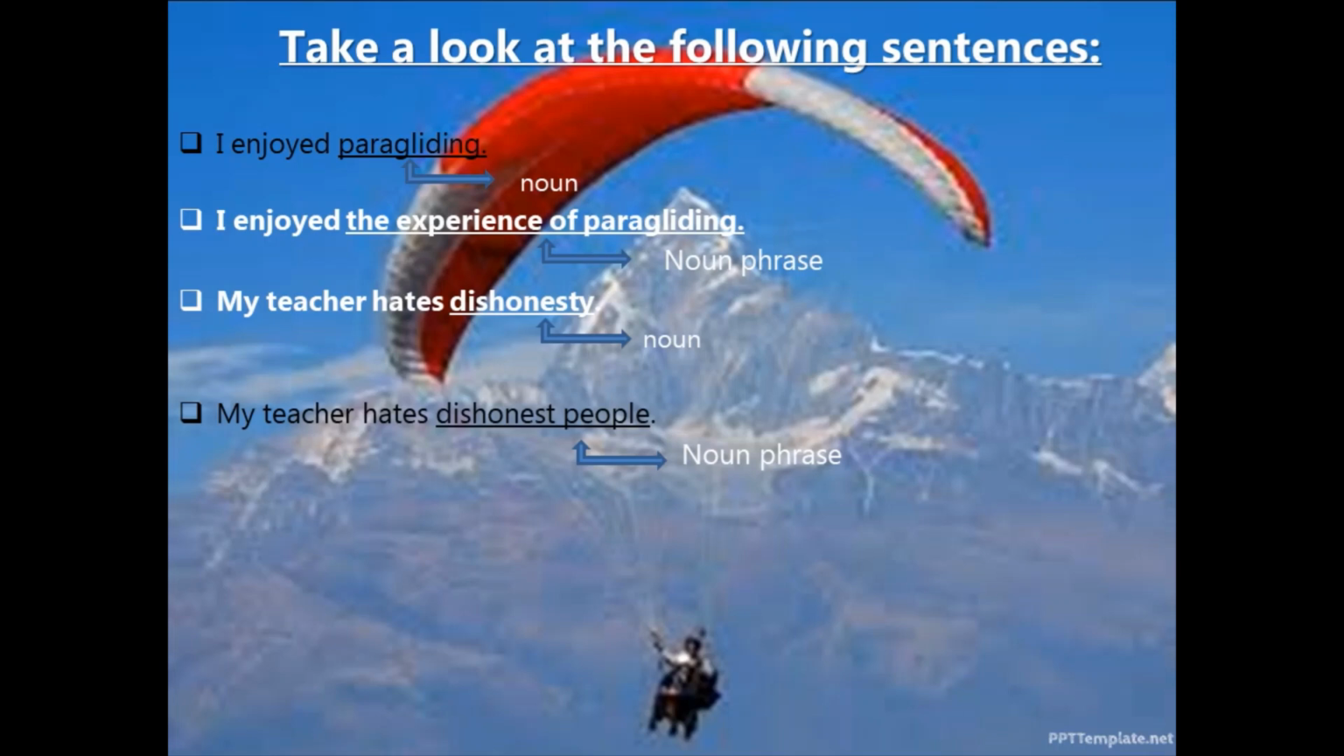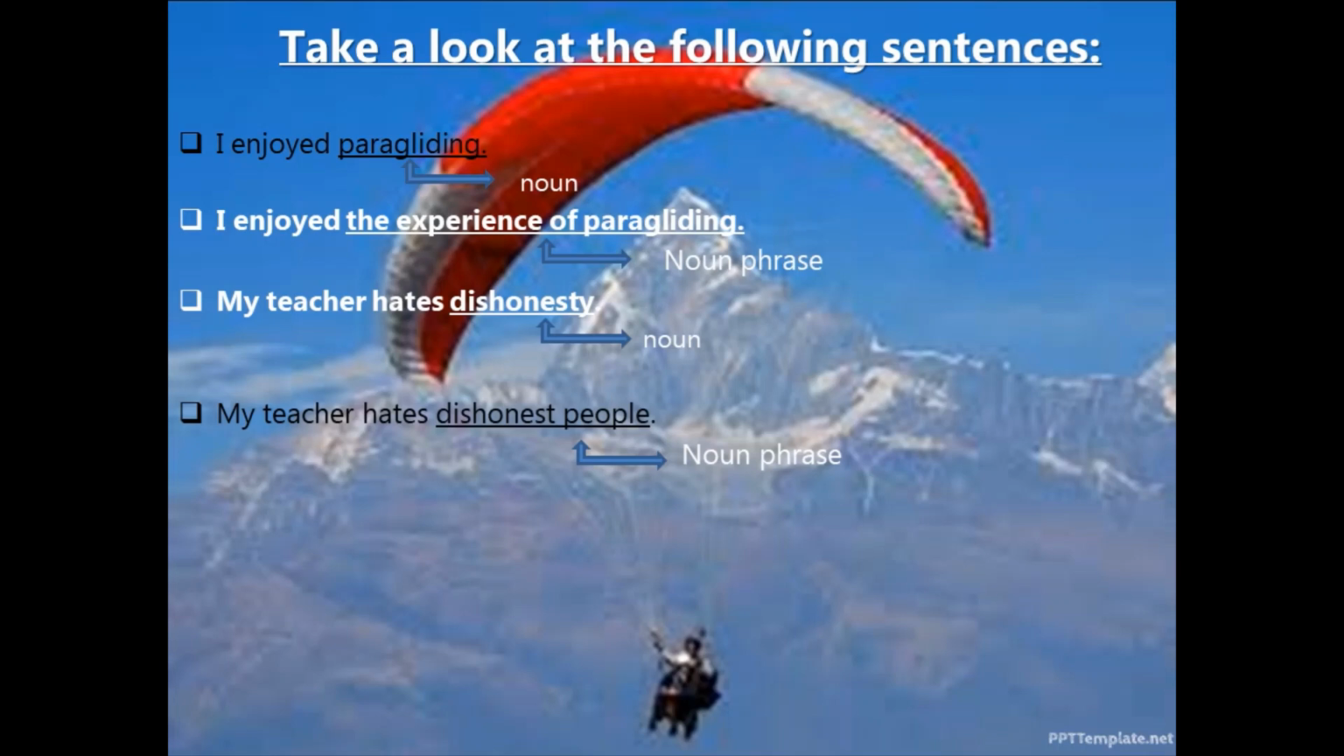See the second example. My teacher hates dishonesty. Now dishonesty we have taken as a noun there. Why? Because it gives the answer to the question what. What my teacher hates? My teacher hates dishonesty. Right? One word, so it is functioning as the noun. Naming. What does the teacher hate? The teacher hates dishonesty. Okay.